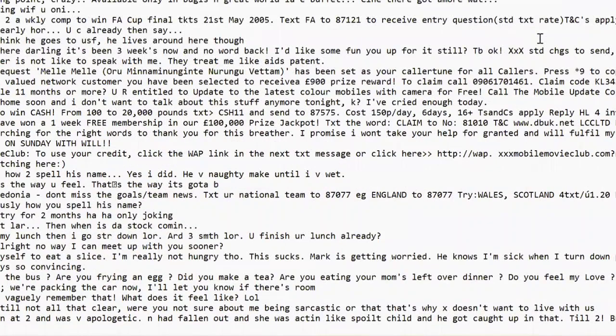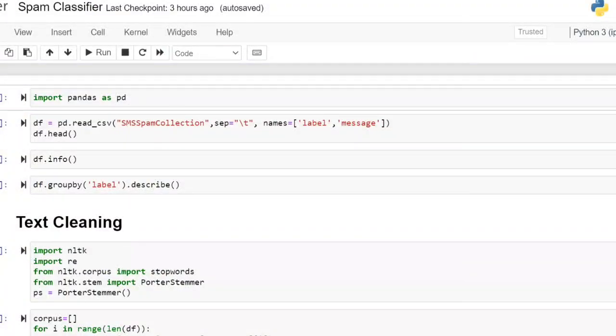Let us see this file. If I open it with Notepad, the first item is the label, the output, whether it is ham or spam. After that, I have the sentence. In between those two, there is a space called tab space, meaning the output variable and input variable are separated by a tab. In the code, I'm using separator equal to tab. Before the tab is one column, and after the tab it is going to convert that into a table.